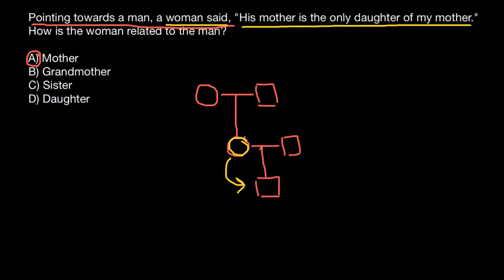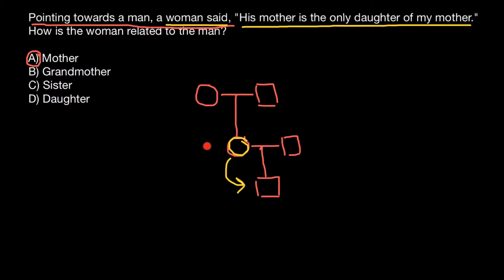And again, some people may say, if we had another sibling here who is male, can he talk about another male, about his mother, the only daughter? No, we cannot put another brother of this female here, because in the problem it says, pointing towards a man, a woman said.